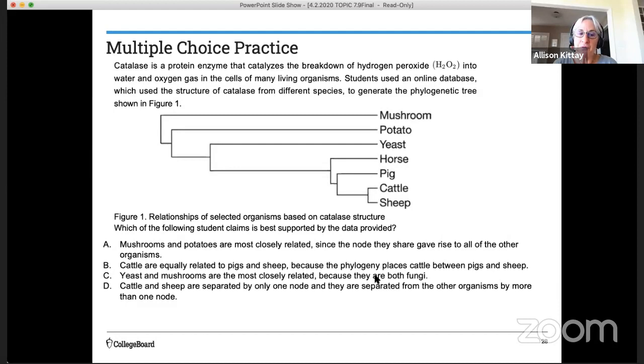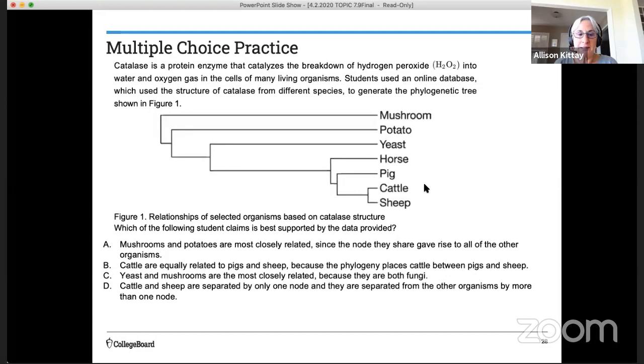Okay, let's look at what the question is asking us to do. It's asking which of the following student claims is best supported by the data provided. The first claim is that mushrooms and potatoes are most closely related since the node they share gave rise to all of the other organisms. So now you need to look at mushrooms and potatoes, the node they share. Did it give rise to all of the other organisms? Is that the data that is going to support that claim? B, cattle, which we see here, are equally related to pigs and sheep because the phylogeny places the cattle between pigs and sheep. C, yeast and mushrooms are most closely related because they are both fungi.